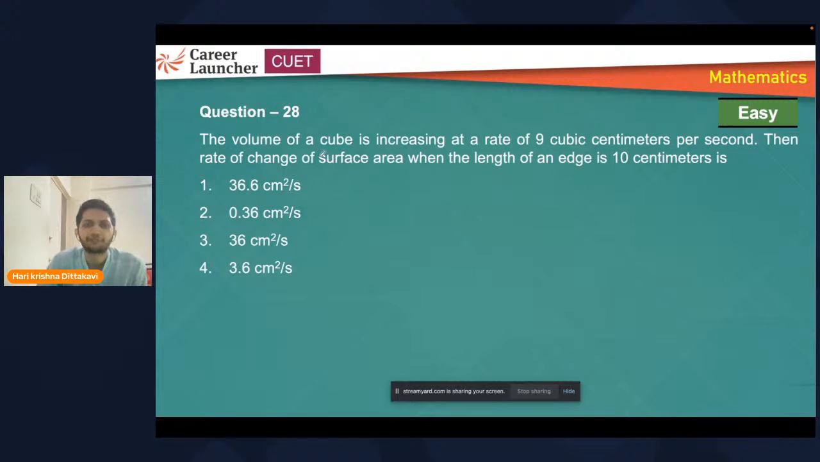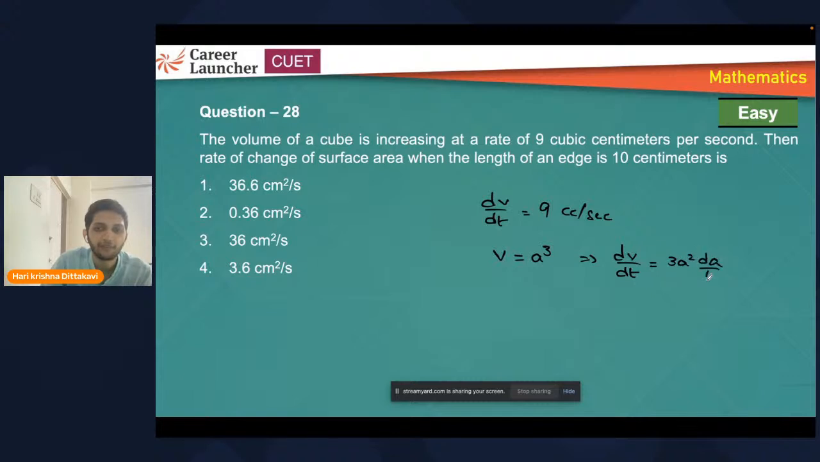Now again, an easy question. Volume of a cube is increasing at a rate. Read the question properly. So dV by dt is given as 9 cc per second. Then the rate of change of surface area when the length of edge is 10 centimeters. So I know volume of a cube is a cubed. From this, if you differentiate both sides, you'll get dV by dt is equal to 3a square into dA by dt. You know dV by dt and you know a. You can get dA by dt.